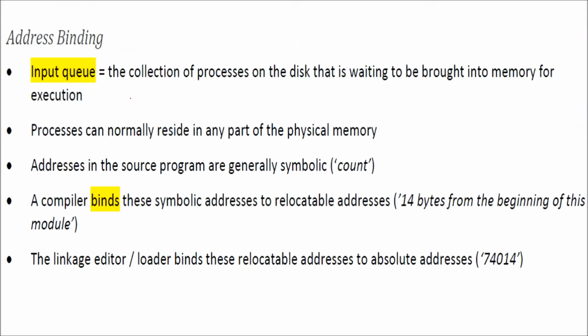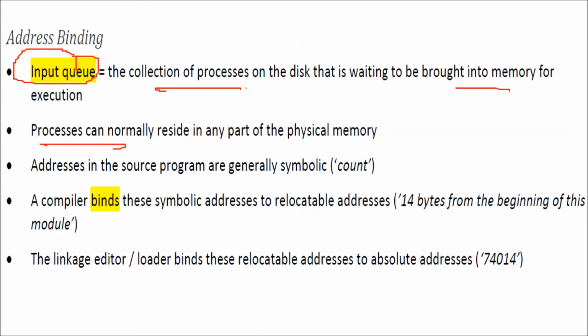Now, there is address binding. We'll talk about various address binding. First of all, address binding means whenever you have a program, there are instructions and data, and they bind themselves to a certain memory address or memory part. So the collection of processes on the disk that are waiting to be brought into memory for execution are kept in the input queue.